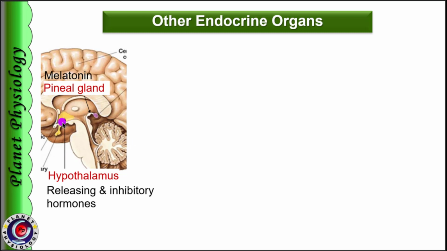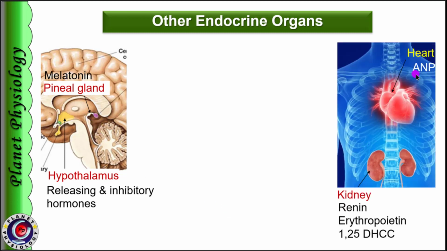The hypothalamus secretes various releasing and inhibitory hormones that regulate the activity of other endocrine glands. The pineal gland secretes melatonin, which plays an important role in circadian rhythm. The heart secretes atrial natriuretic peptide. Kidneys release renin, erythropoietin, 1,25-dihydroxycholecalciferol and prostaglandins.